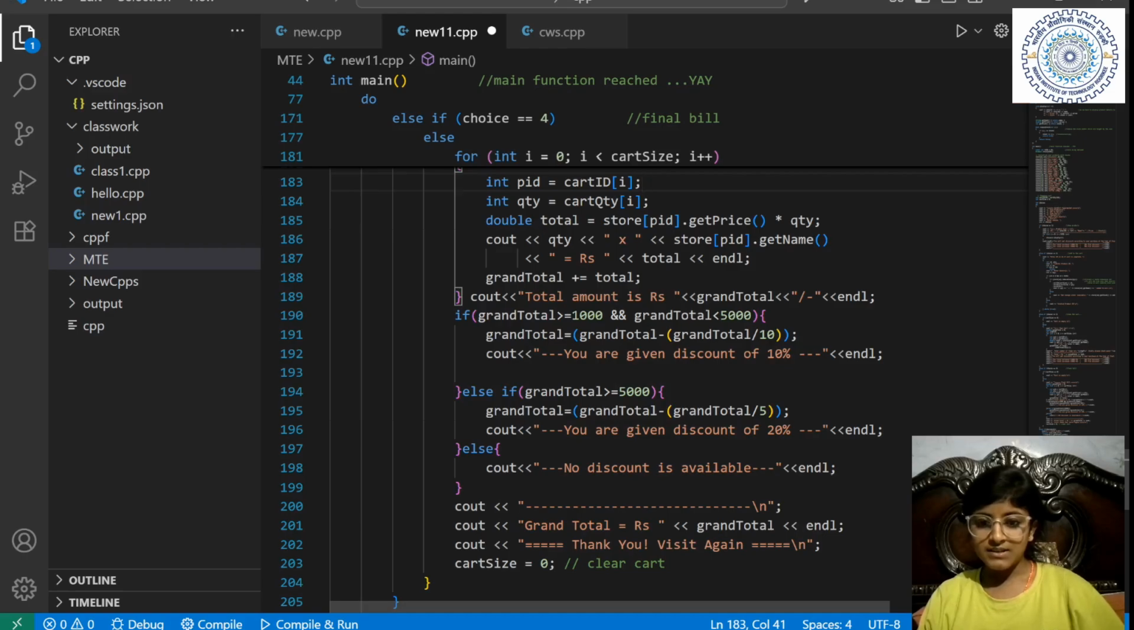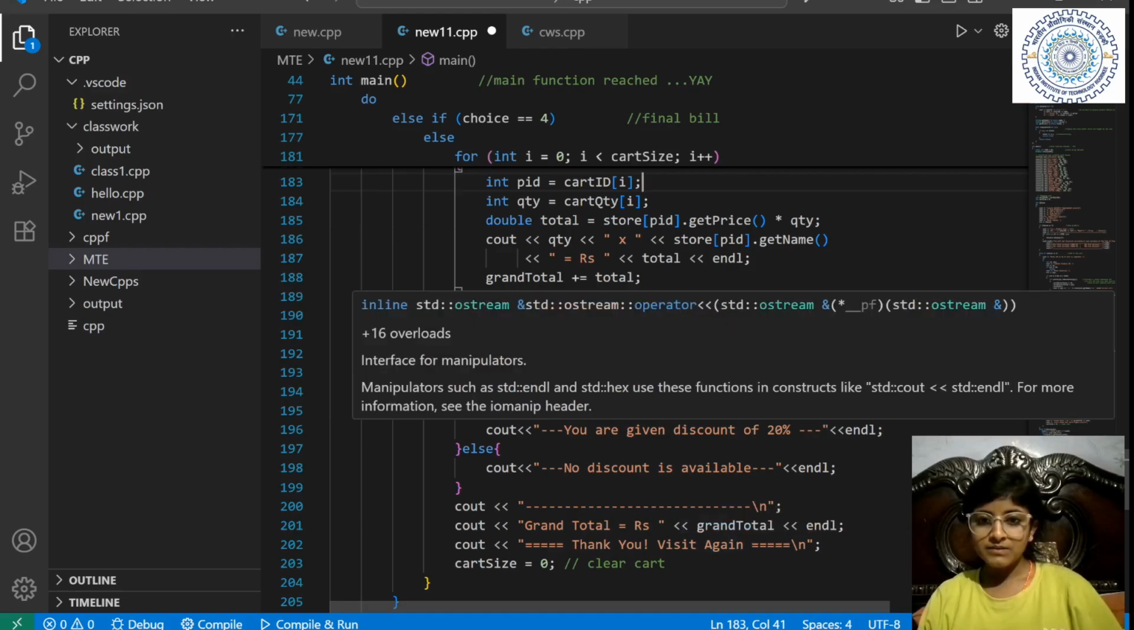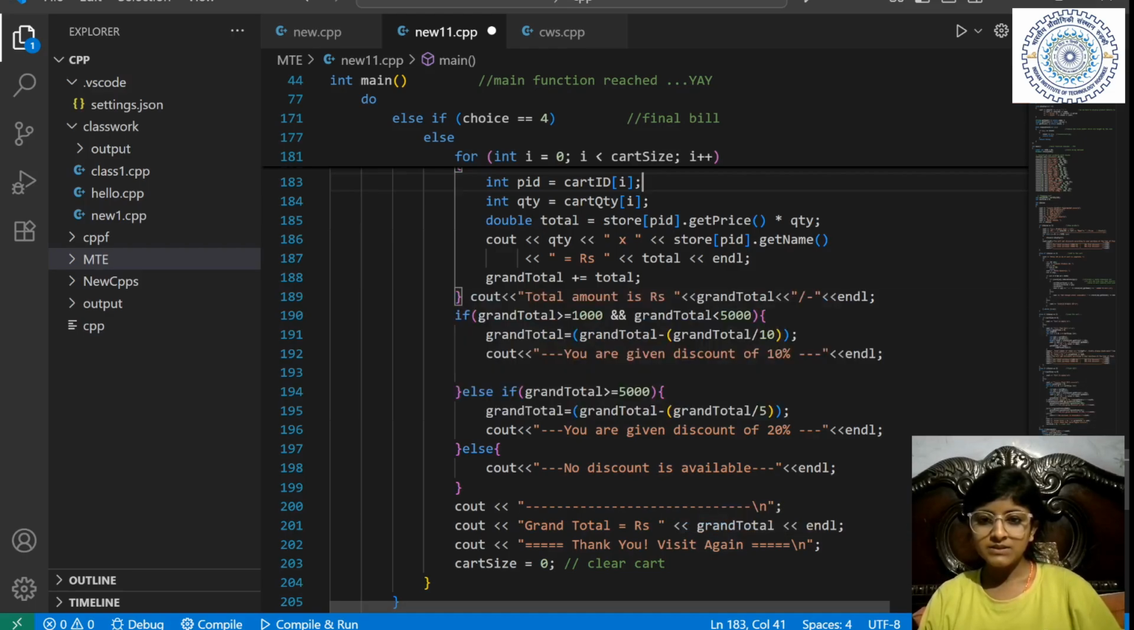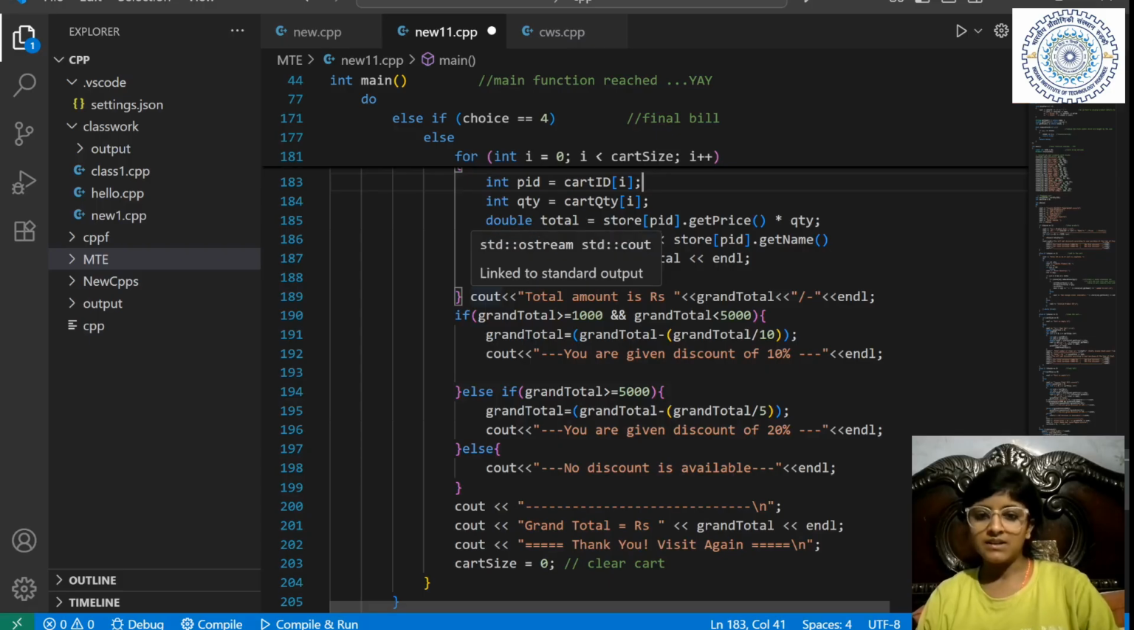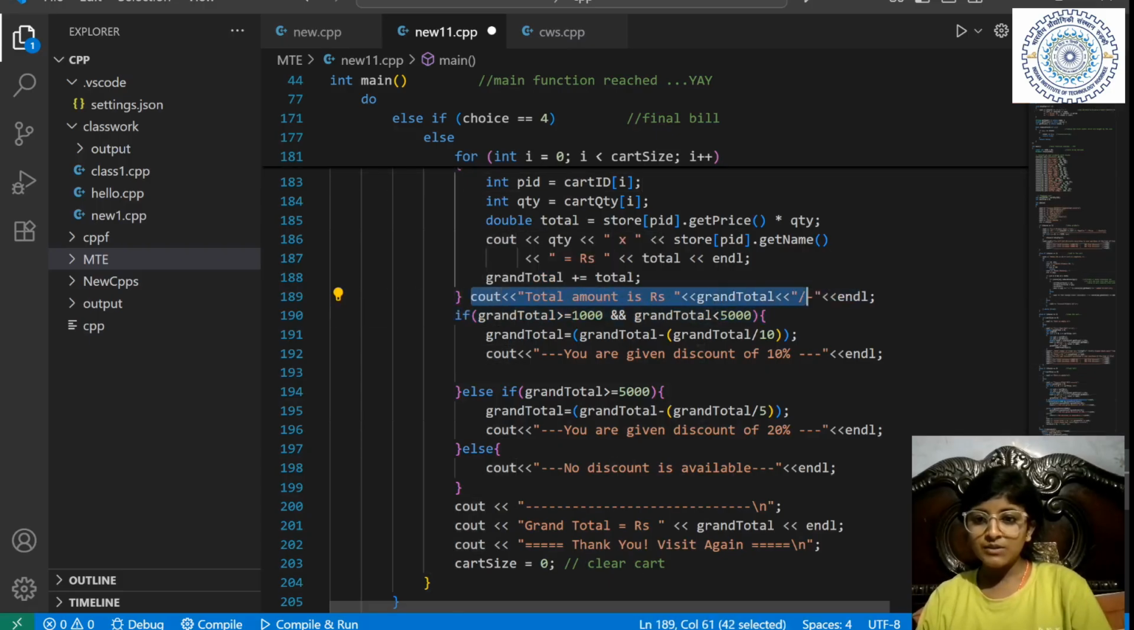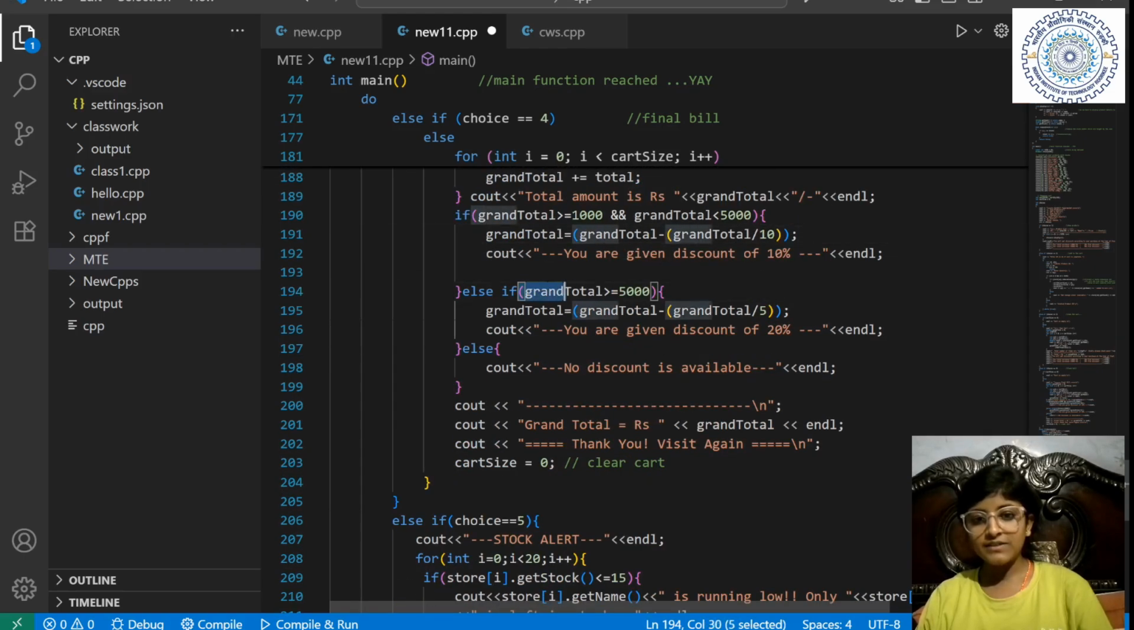See, I have printed that your total amount is this. And then we will check for the discounts. If the amount is greater than 1000 and less than 5000, a 10% discount will be applied. If the amount is greater than 5000, a 20% discount will be applied. And if it is not, no discount is applied.